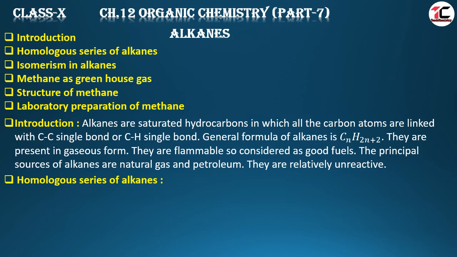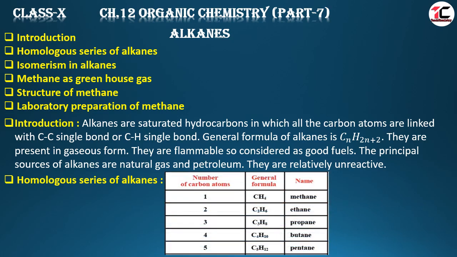Homologous series of alkanes. We have already studied the homologous series. A homologous series is a series of organic compounds which have the same general formula, but the difference between two successive compounds is CH2. In the homologous series of alkanes, the first member is methane, second is ethane, propane, butane, pentane and so on.